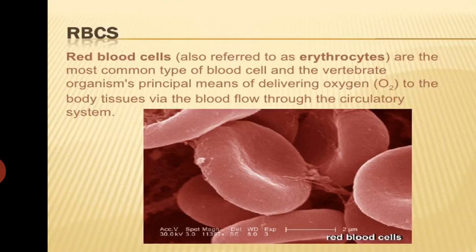Yes, RBCs help to carry oxygen because they have hemoglobin present in them, which is called the respiratory pigment, and the color of RBCs is red because of the presence of hemoglobin. So RBCs do the function of transporting oxygen and other material to and from the body.